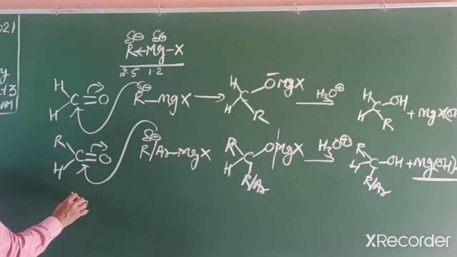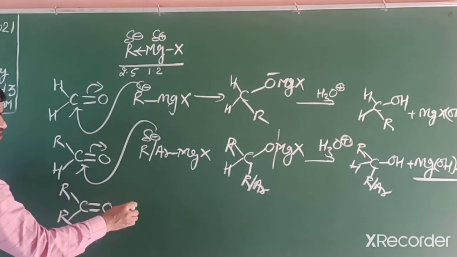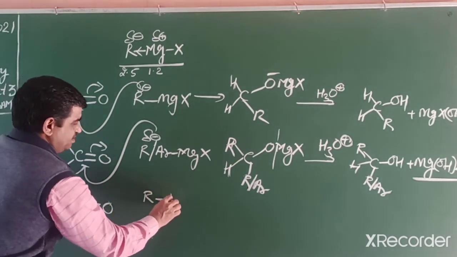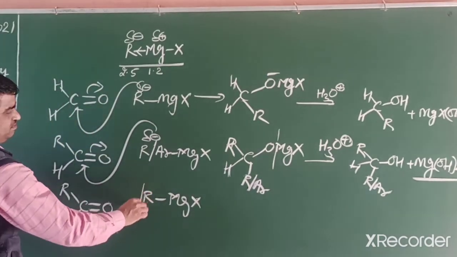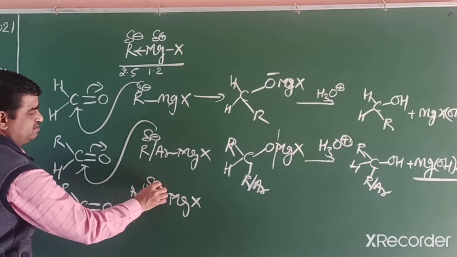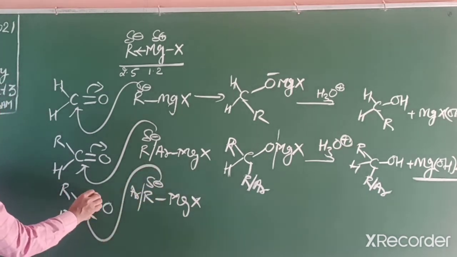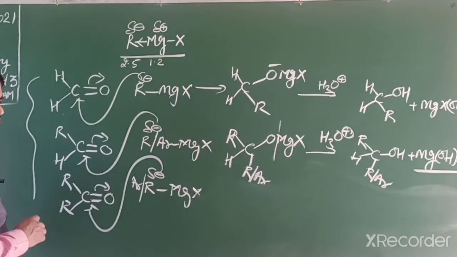If the carbonyl is a ketone, then we can prepare tertiary alcohol. This Grignard reagent we can take aliphatic as well as aromatic. It can attack from top or bottom, sp2 hybridization.